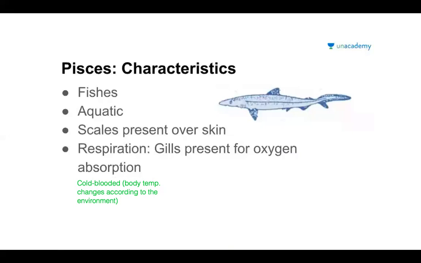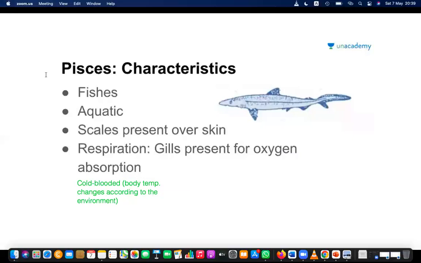And they're having fins. I'll write down that as well. Why? For swimming and balancing. For swimming and balancing, fins are there. These are additional points.